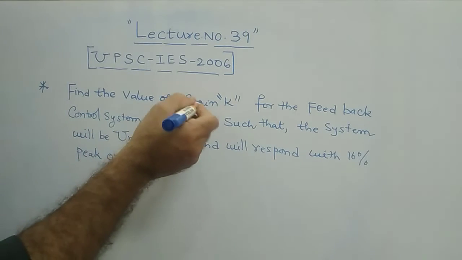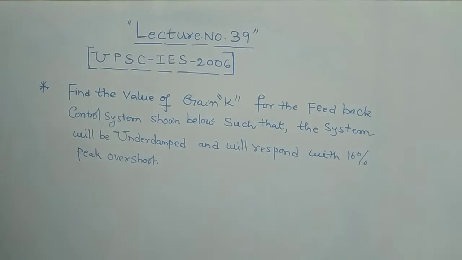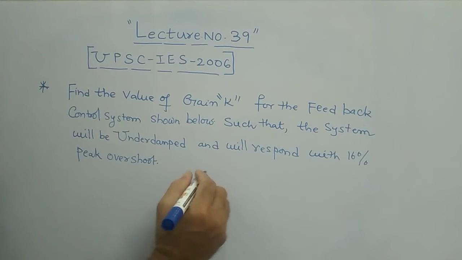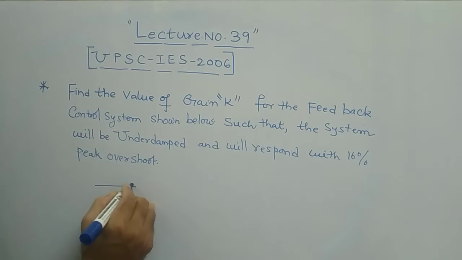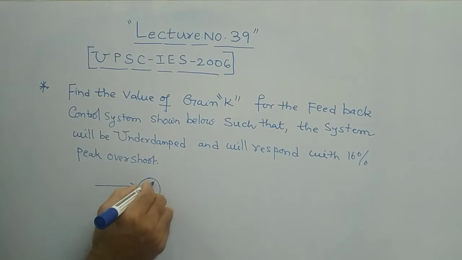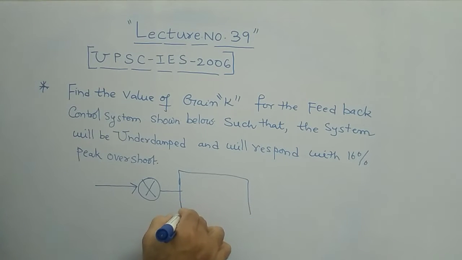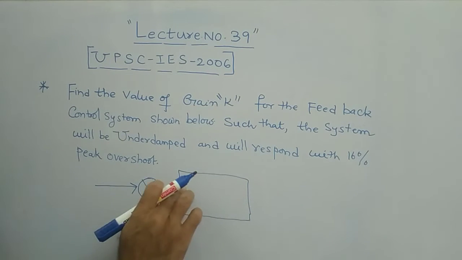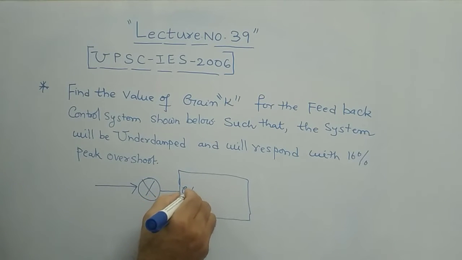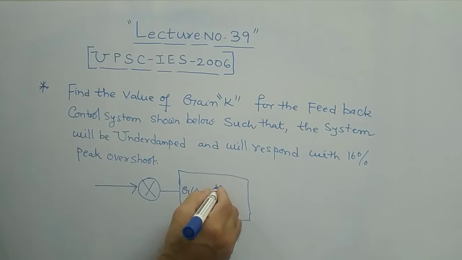Find the value of gain K for the feedback control system. What is the feedback system? I will draw it here. This is the system given. This is G of s, G of s is equal to K by s into s plus 5.